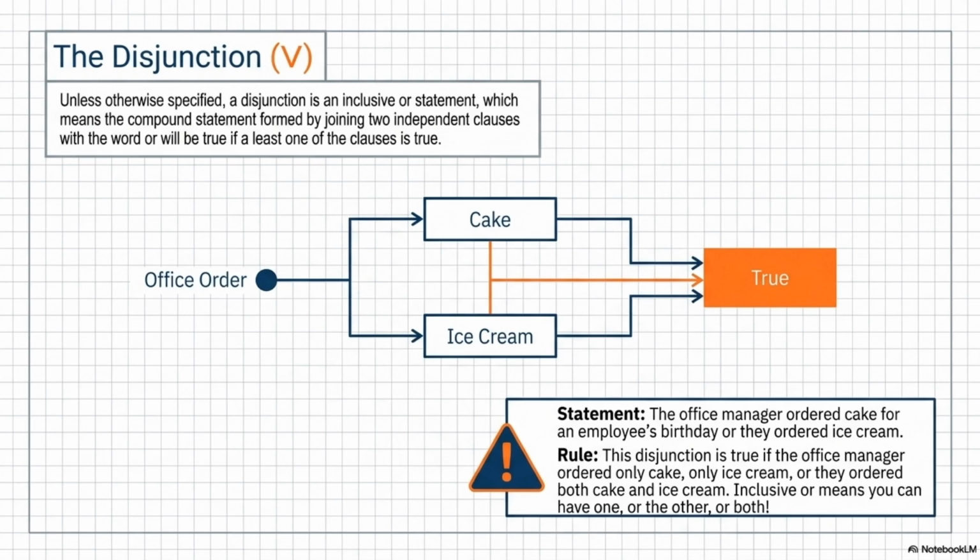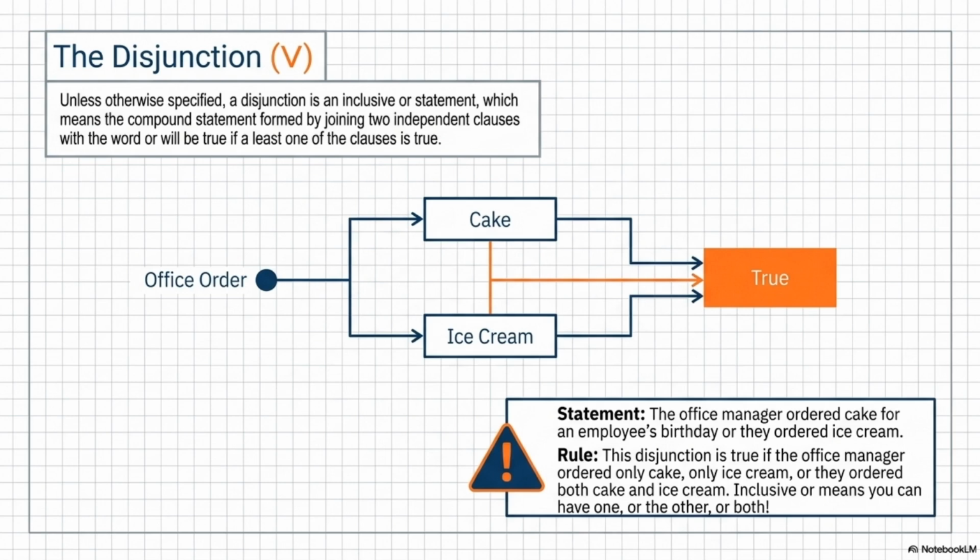Surely logic has a way to represent that kind of flexibility. It definitely does, and that brings us to the disjunction, which is the word or. The symbol for this is just a regular V shape. But we need to pause here, because this is where human language and mathematical logic really start to clash. Yeah, section 2.2 highlights that in logic, this is an inclusive or, meaning the compound statement is logically true if at least one of the clauses is true.